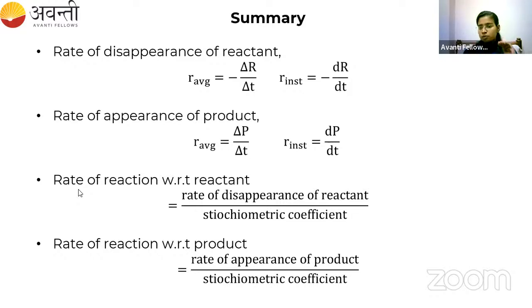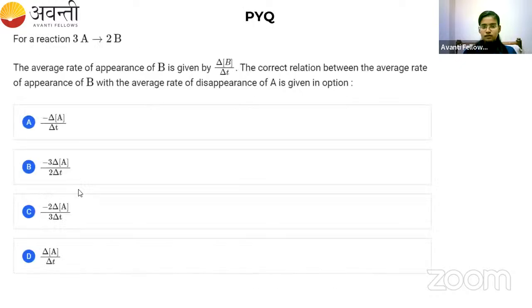Now, from this rate of the reaction topic, I have taken a previous year question for you to solve. You have to give me the correct answer in the chat box within 15 to 30 seconds. Let me see who is going to answer first.